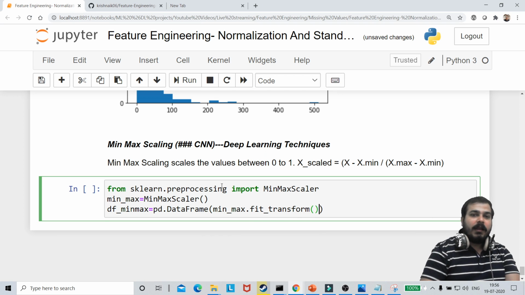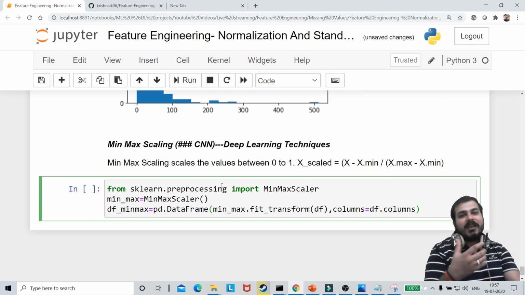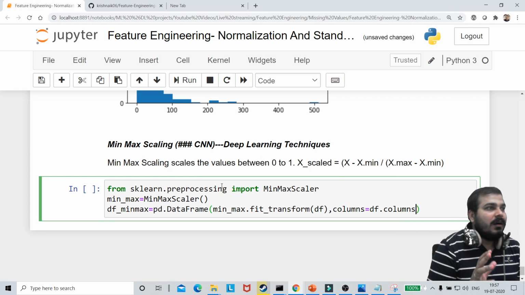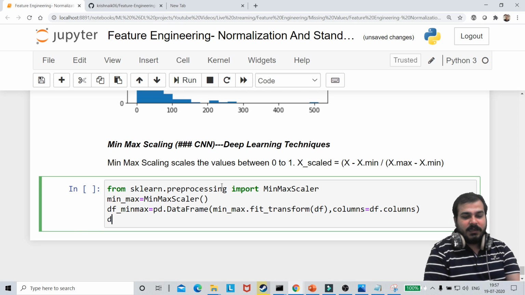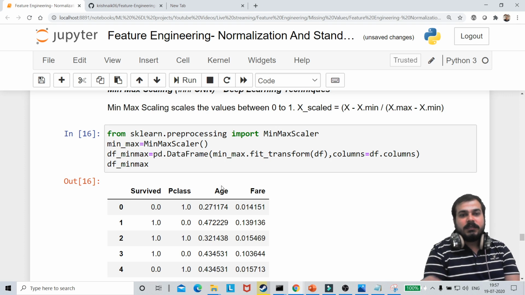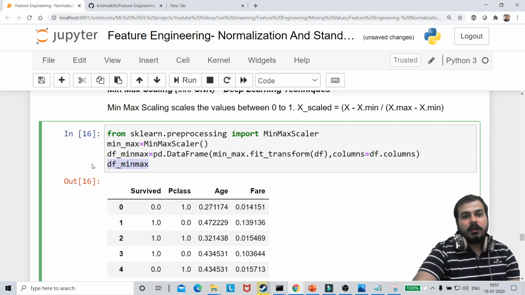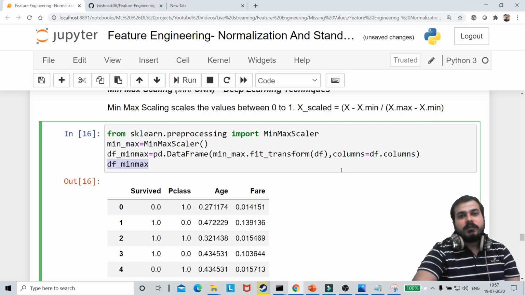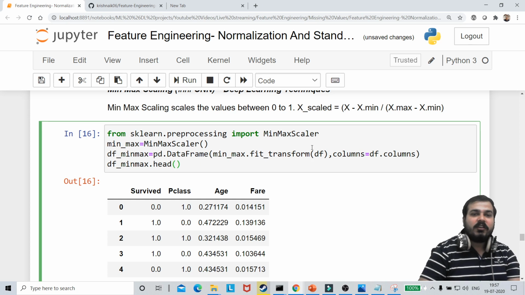Here I'm actually going to take df, and one more thing that I want to write in this is columns equal to df.columns. Now what I'm doing is just trying to convert this into a data frame altogether. So if I go and see my df_min_max, this is how it looks. I hope everybody is pretty much clear, right? Let me just execute it once again and take the top 5 records.